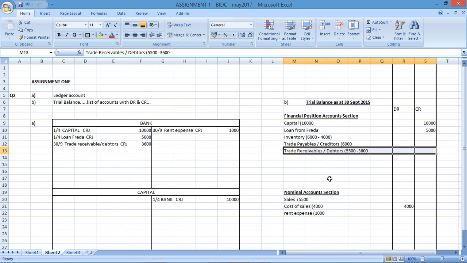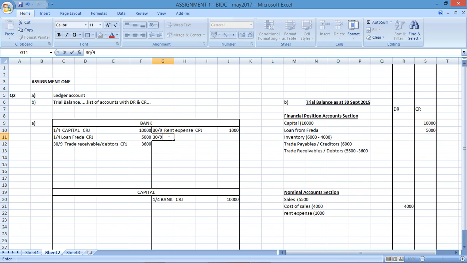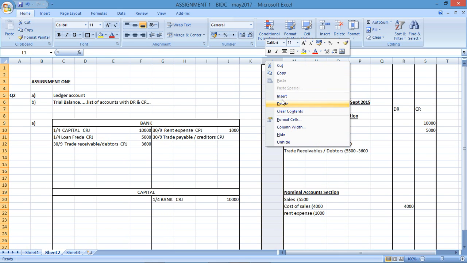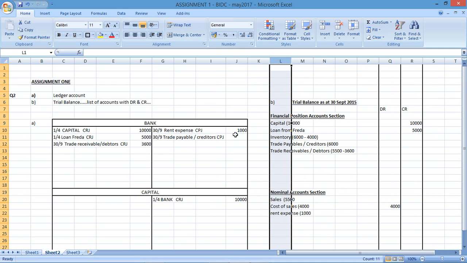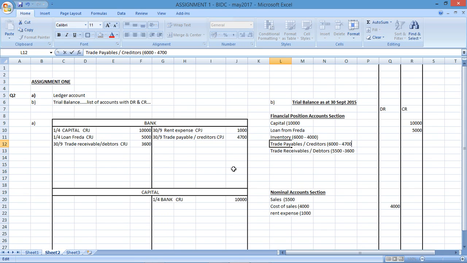So notice how I've adjusted for that in the actual trade receivables account. Then we have paid trade payables by check. If I'm paying, that's going to decrease my bank. So my trade payables or my creditors, it's a liability that's decreasing from the cash payments journal, will be affected. How will it be affected? Well, negatively. Liabilities decrease on the debit side and bank decreases on the credit side. So bank would decrease by 4,700. That was the amount that we paid to our trade payables. Here's my trade payables, decreased by 4,700.